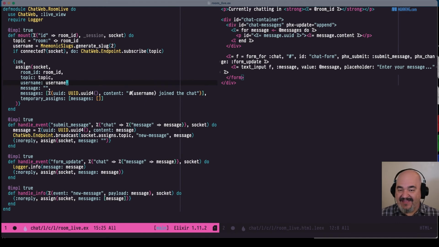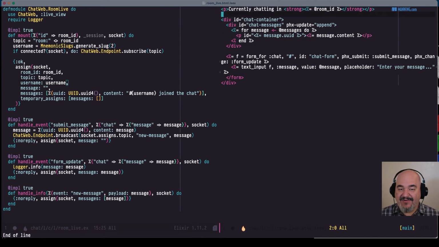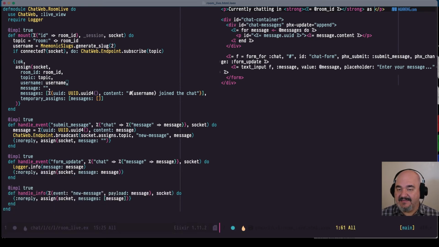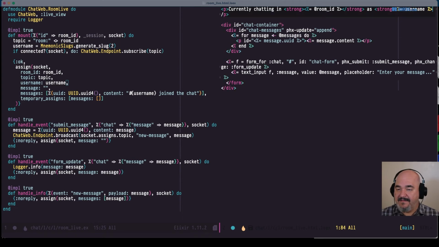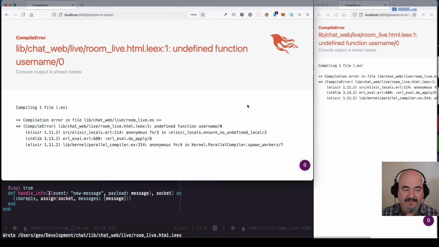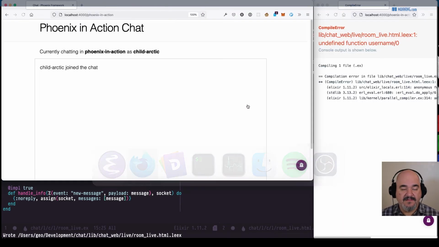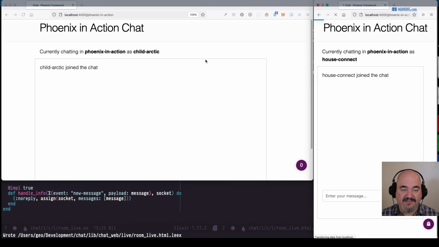Since the user is not picking their username, let's let them know who they're chatting as. Up here in our top right, we see the HTML of what's being generated. So we're saying currently chatting in the room ID, and then we can say "as," make it strong again, and then the username. Close out that strong. All right, undefined function username, because I didn't put an @ symbol in front of that. It's not a local variable. All right, so now we are currently chatting in Phoenix in Action as Child Arctic.